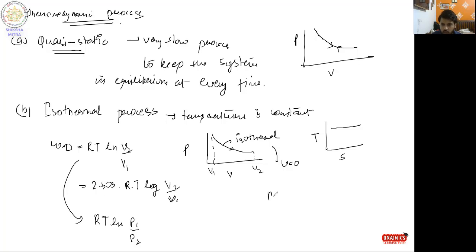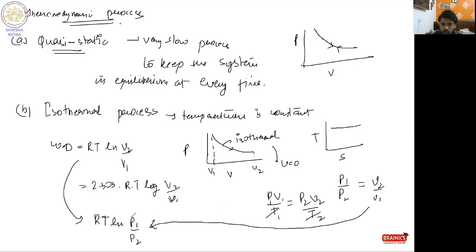Why? We know that P1V1/T1 = P2V2/T2. If temperature is constant, both the T are the same, the T gets cancelled and I can write that P1/P2 = V2/V1. From here I put the value of V2/V1 as P1/P2. And where has this equation come from? This comes from the gas constant.